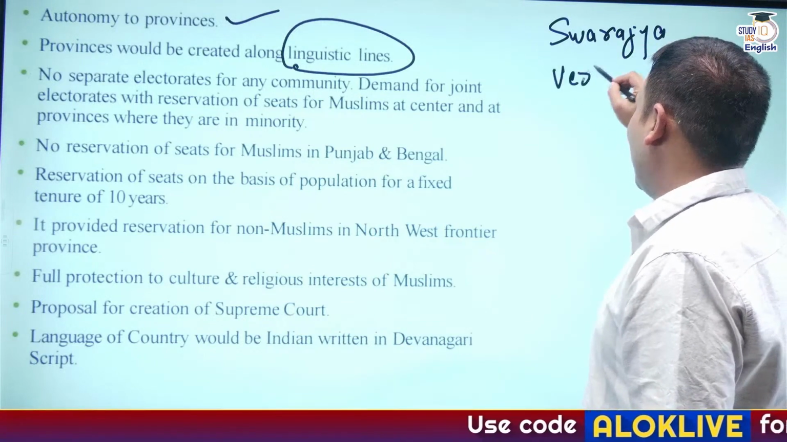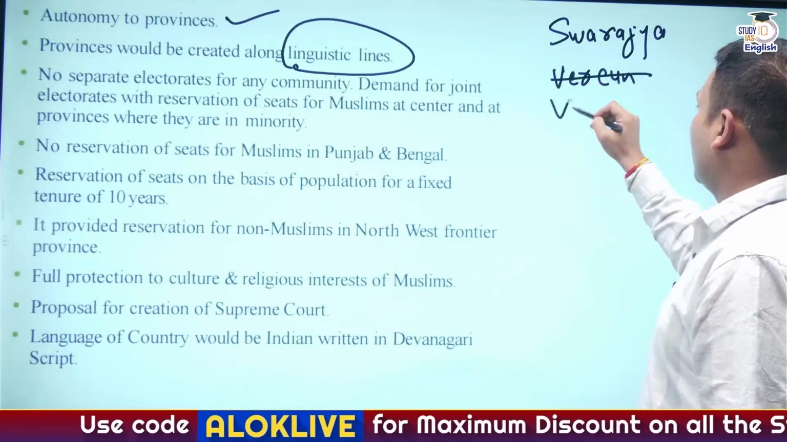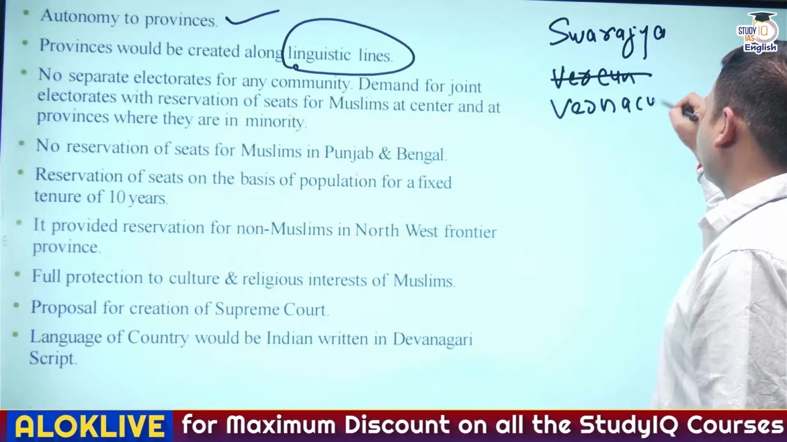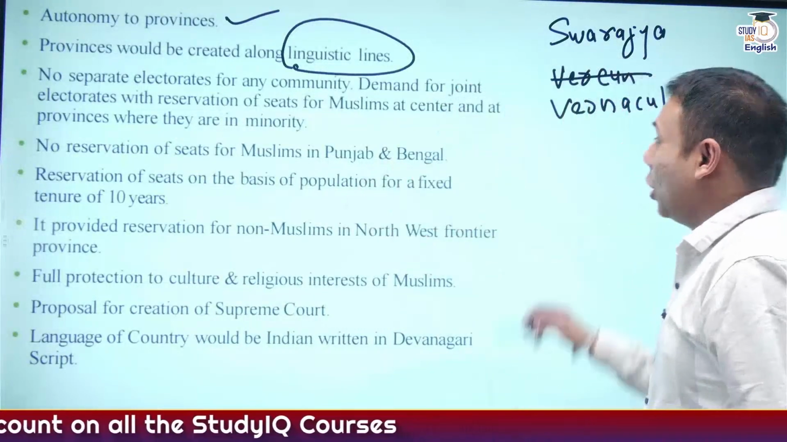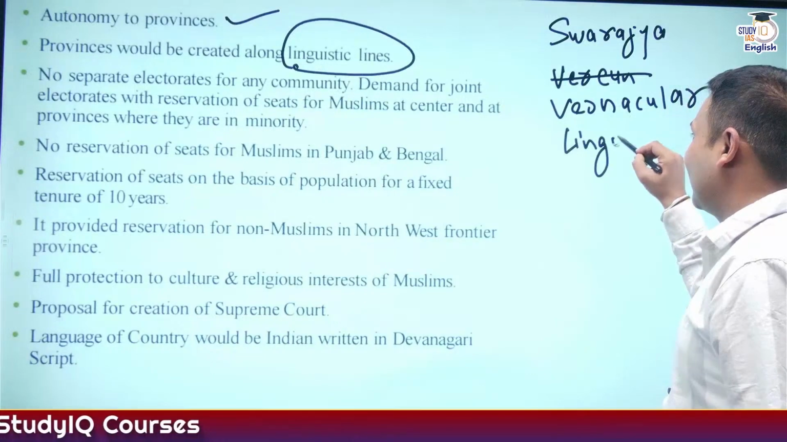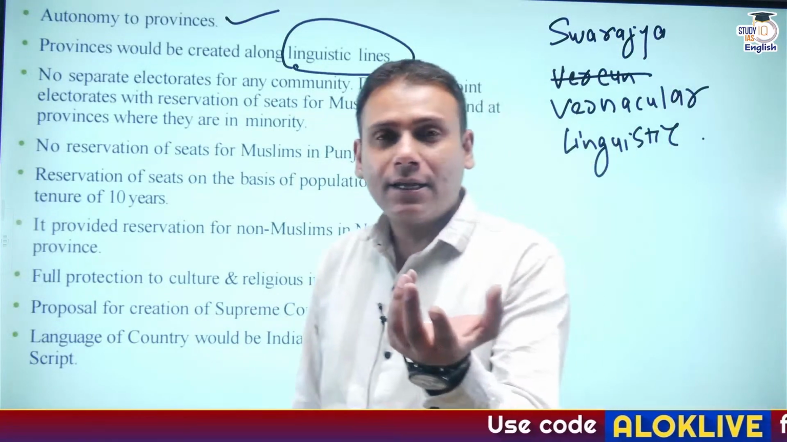Second objective was education in vernacular languages. Okay, education in vernacular languages. And third objective was formation of the states on linguistic basis. Now, why was there formation of states on the linguistic basis?